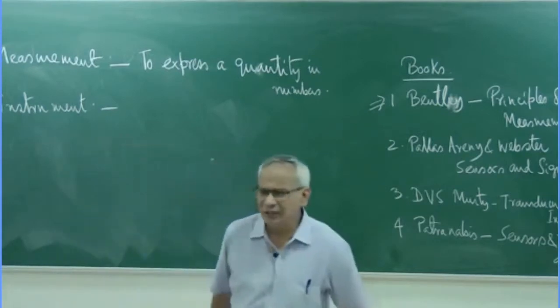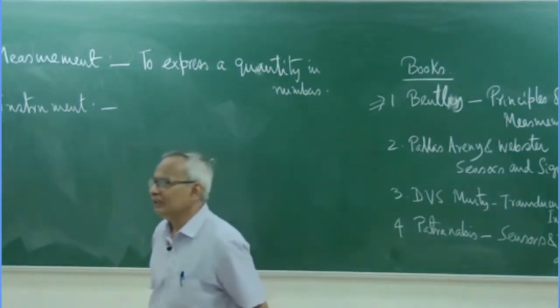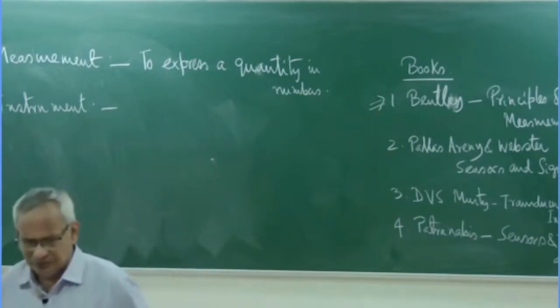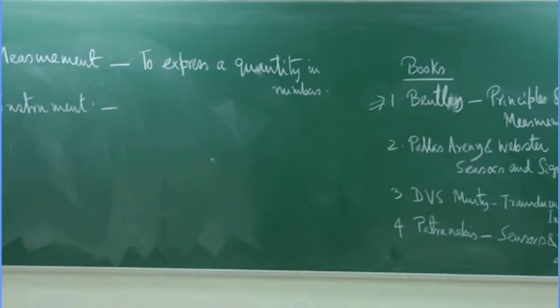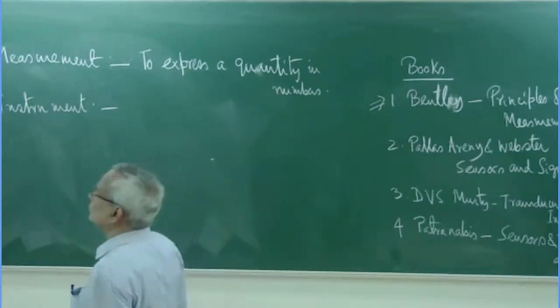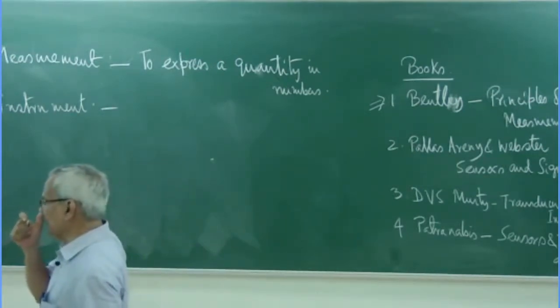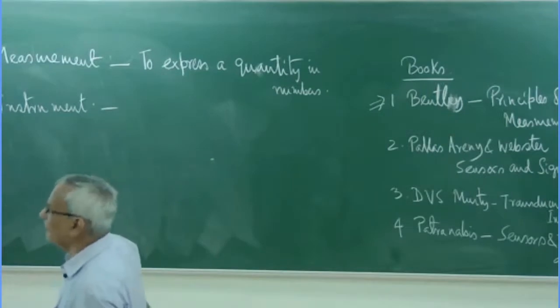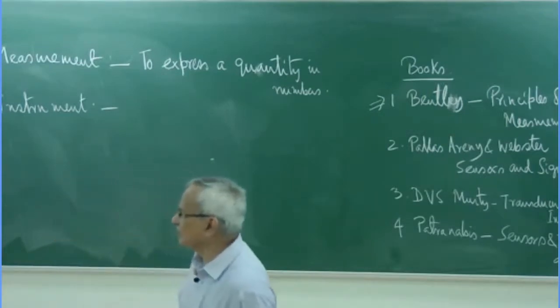If we look at it from the fundamental area, the basic instrument for measurement of temperature is a thermometer, a mercury thermometer, you can say.